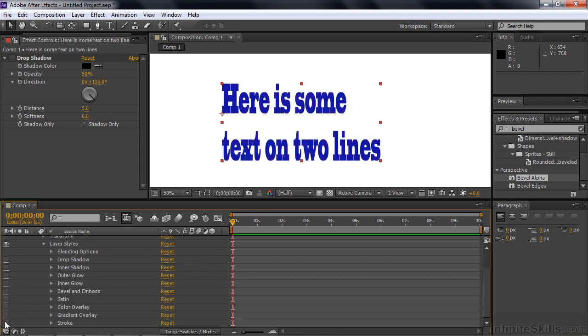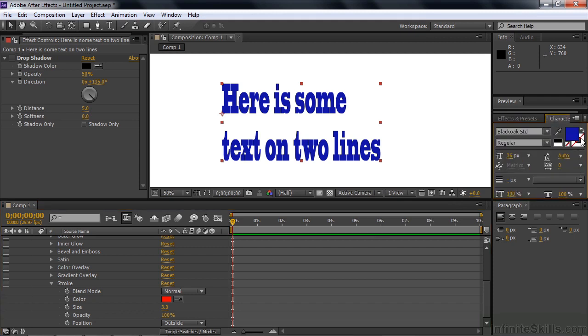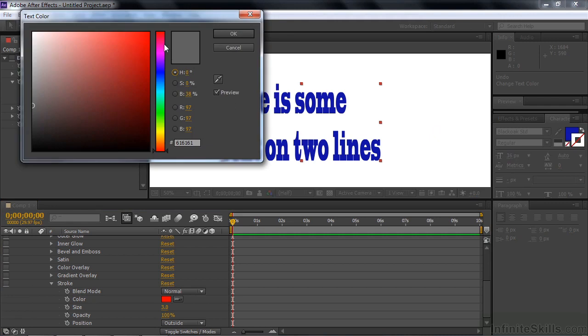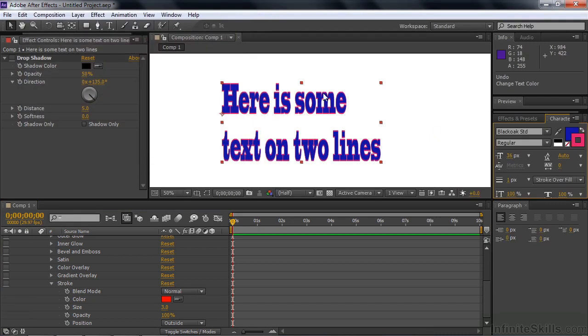And finally, stroke. Now, if I open up stroke here, I'll show you that it has a number of properties: blending mode, color, size, opacity, position. If I make the text active and go to the character panel, I can have a stroke. Right now, the stroke's turned off. If I click on this and click again, then I can add a stroke. Now there's a stroke. So why bother doing a stroke here? Well, I've added a stroke, and my option is how large is the stroke? There you go. And my option is also stroke over fill or fill over stroke. Those are my main options there.